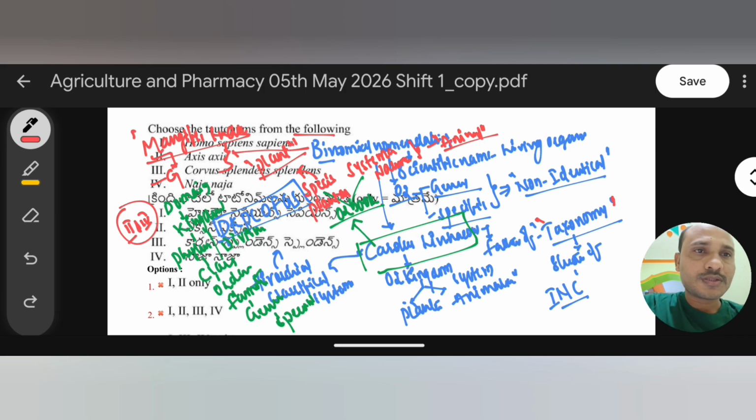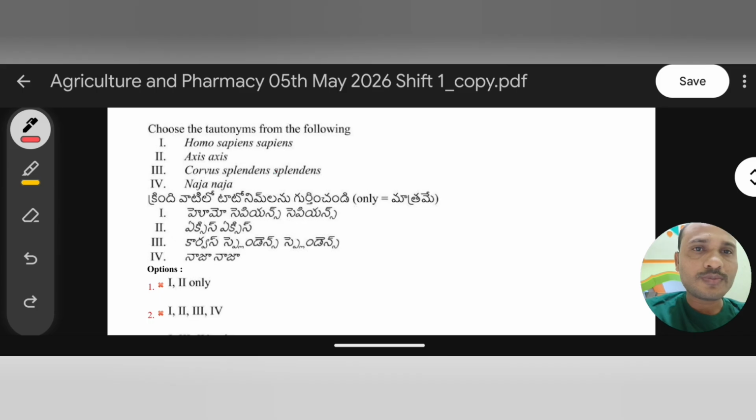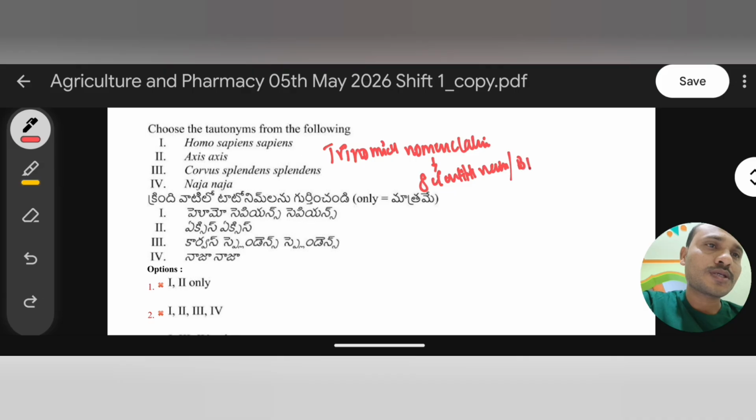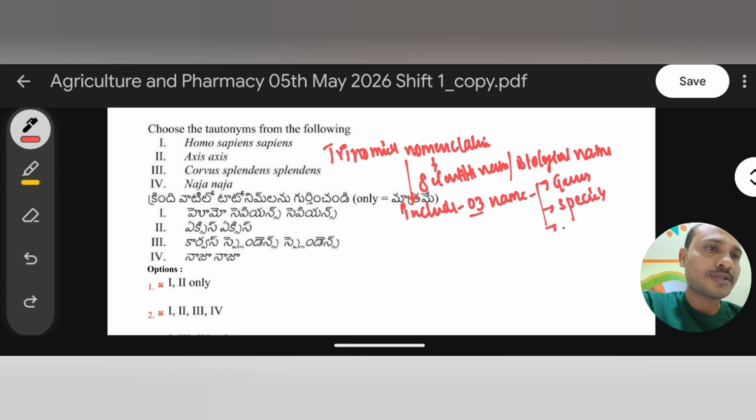Okay, right? We also need to discuss one more nomenclature: trinomial nomenclature. Trinomial nomenclature also gives a scientific or biological name. It includes three names, which means every organism is given three names. The first name is the genus, the second is the species, and the third is the subspecies. Here one extra is added, that is the subspecies.